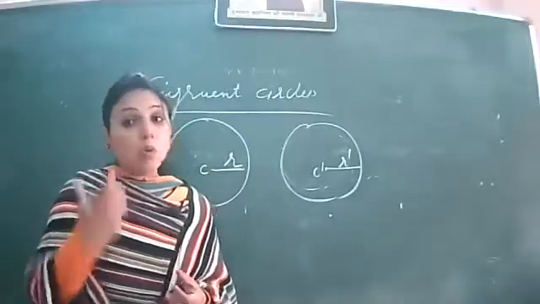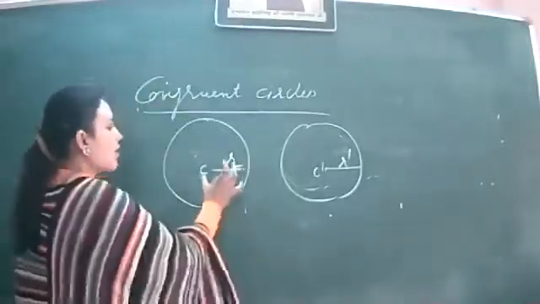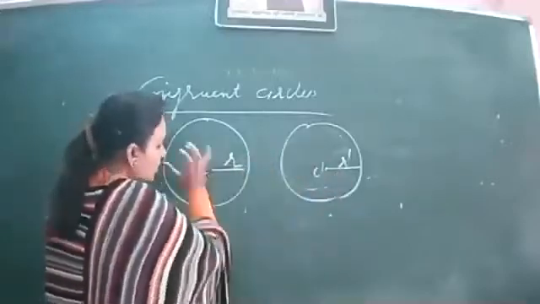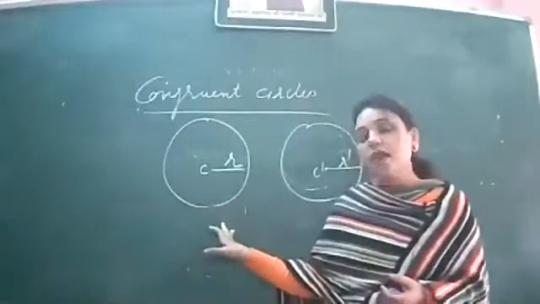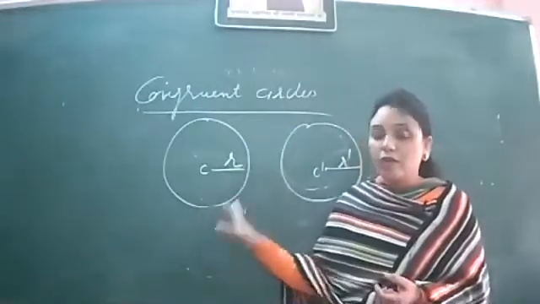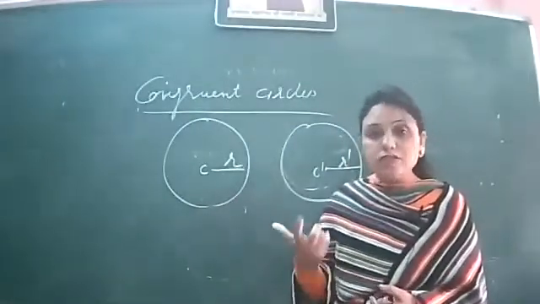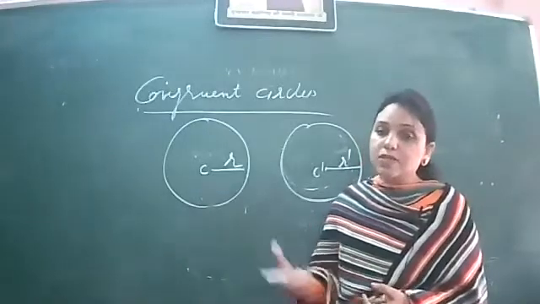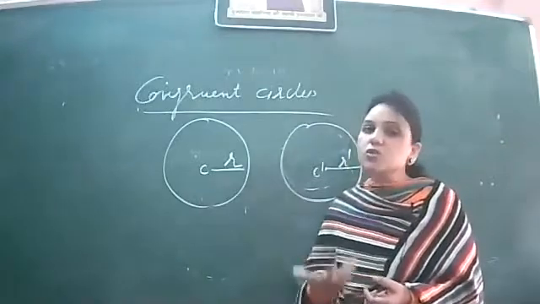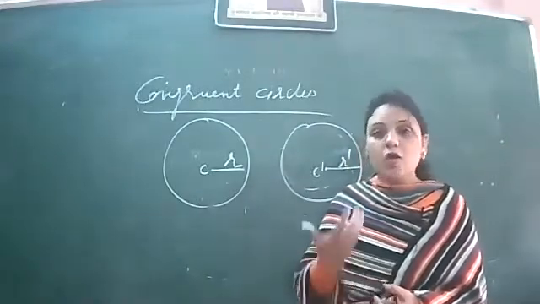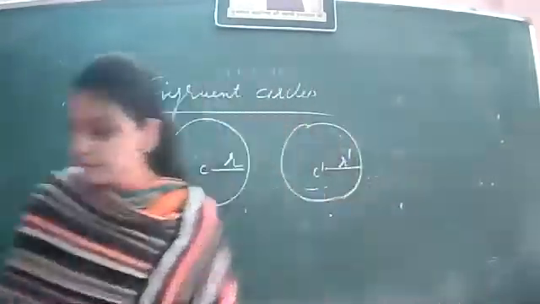It will happen only if the radii of these two circles are identical. So two circles are said to be congruent if they are of the same radius. That means having the same radius, then we say that the two circles are congruent, right?